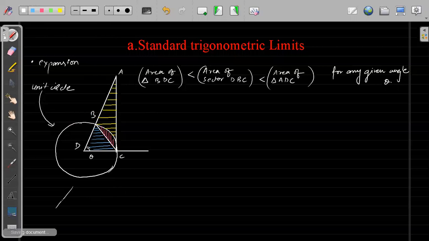For any triangle whose included angle is given, and this is side A and this is also A, here A is 1, the area of this triangle will be half into A into sine of theta. The area will be half into both sides into sine of theta. Now we know both sides are 1, so the area of this triangle will be half into 1 into sine of theta. Everybody knows this part.